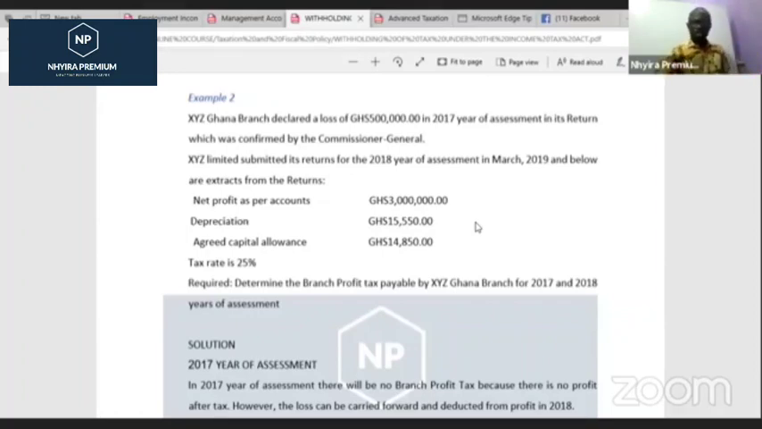So let's look at question 2. Let me annotate, let me pick this, and let's see. Question 2 is quite involving a little bit, so follow me very well.